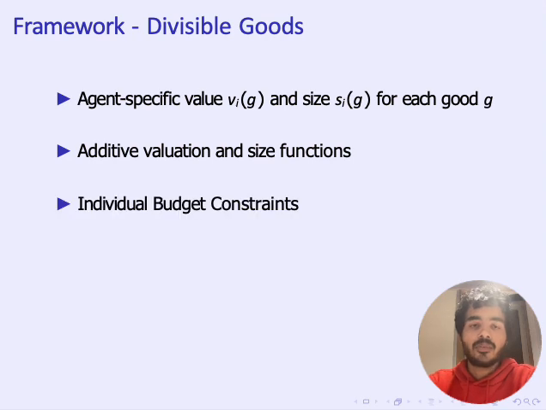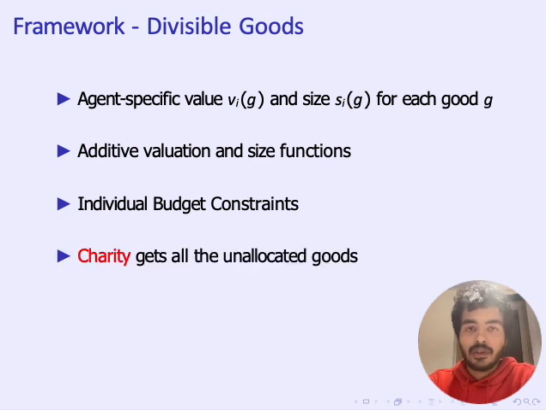Further, for each agent, we have an individual budget constraint which limits the amount of goods that can be assigned to that particular agent. Specifically, the budget constraint limits the size of all the goods that can be allocated to that particular agent. As mentioned earlier, it might not be possible for us to allocate all the goods to the agents. For that reason, we define the construct of charity, who gets all the unallocated goods.